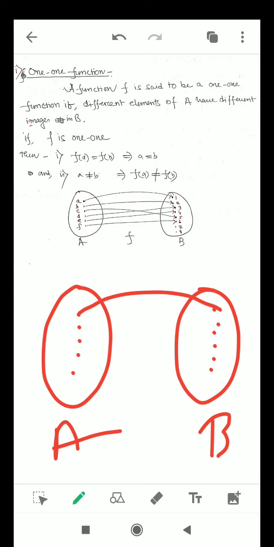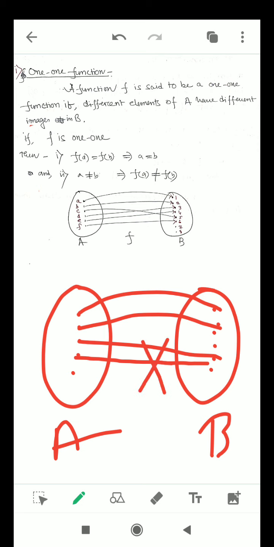The assignment of each and every element of A should be unique. It will not happen that one element is assigned here and another one is also associated with the same element. So the association of each and every element of the domain to the codomain will be distinct.